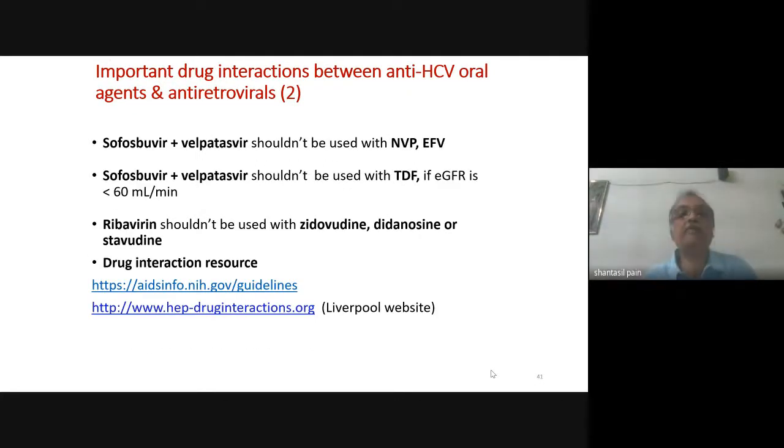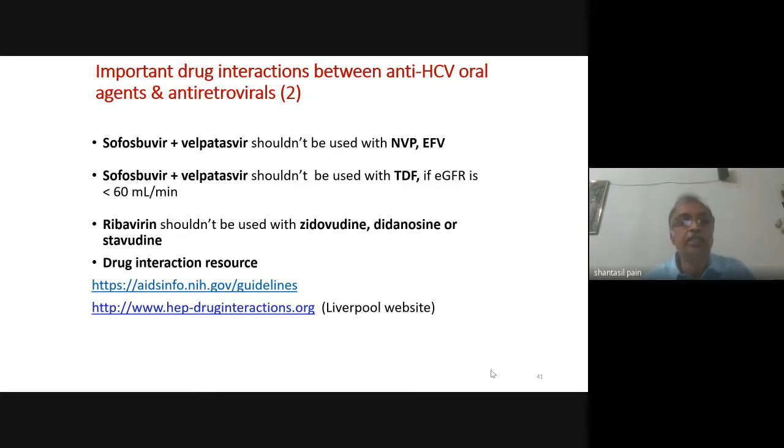Now, sofosbuvir and velpatasvir should not be used with efavirenz. Again, nevirapine we are not using. So this is another important point that you must remember. Sofosbuvir, velpatasvir should not be used with TDF if eGFR is less than 60. And ribavirin should not be used with zidovudine, didanosine or stavudine. These again, didanosine, stavudine we are not using.